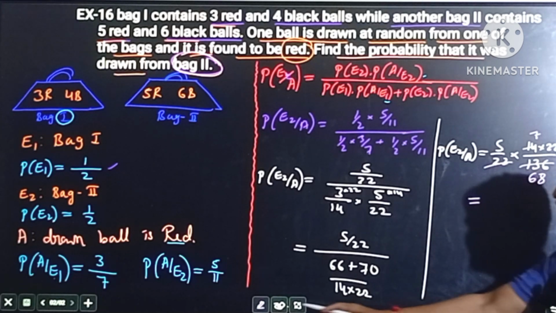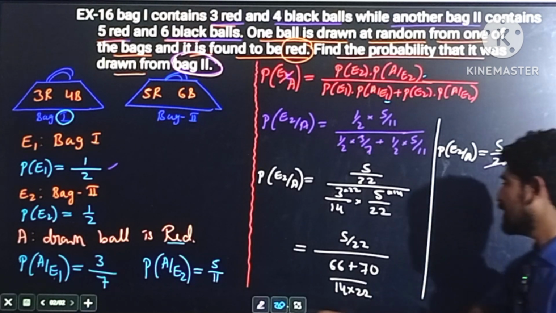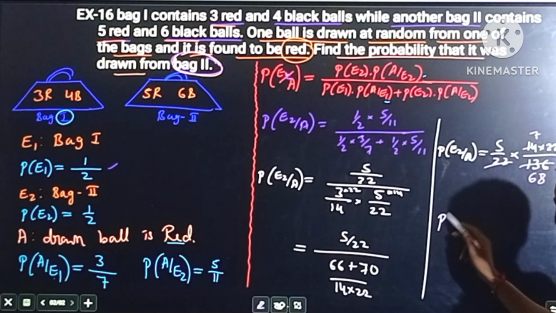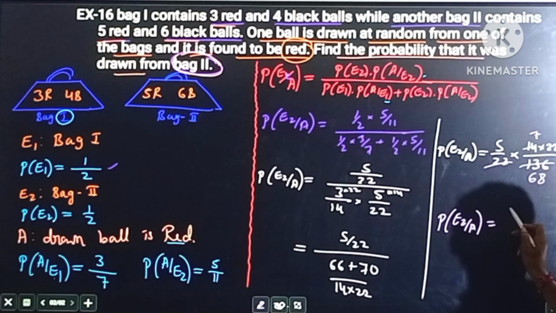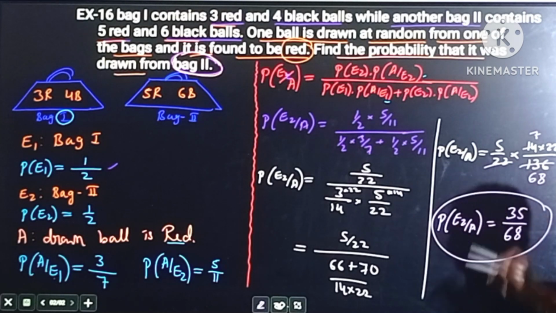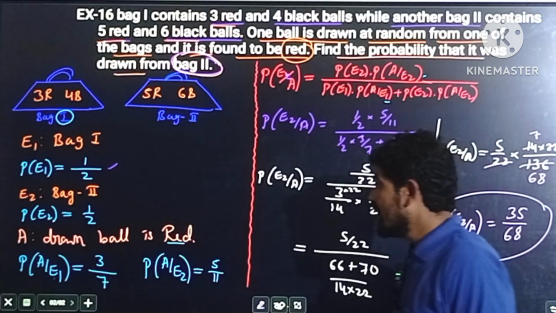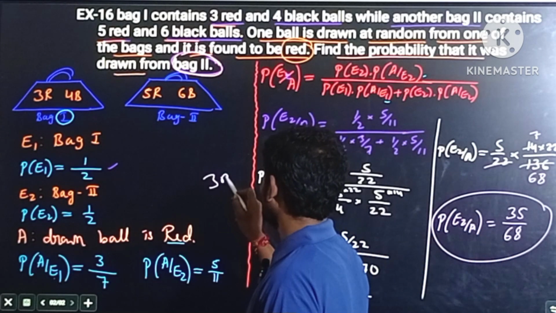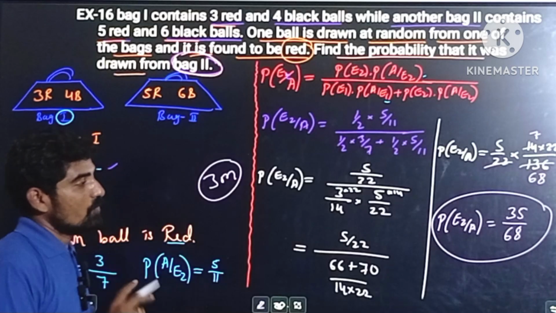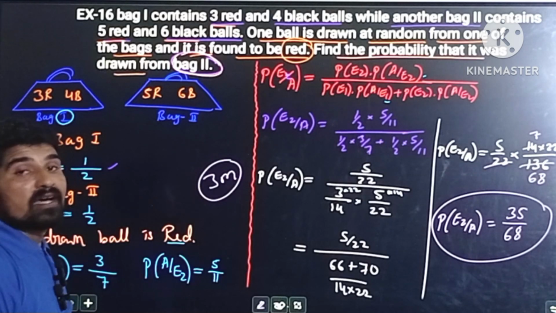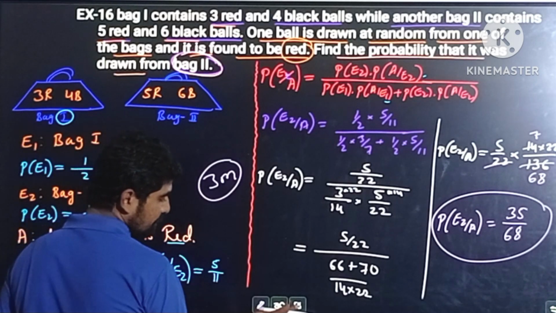So the final required probability, the probability of the red ball in the second bag, the probability of E2 by A, is equal to 5 into 7, 35, divided by 68. That is the required answer. I hope all of you understood, and this question is most important for your 3 marks, and is asked many times in your annual examination. Now let's start the next question.